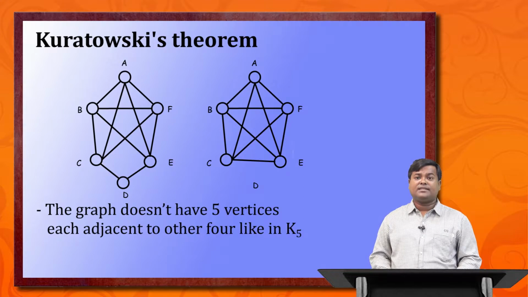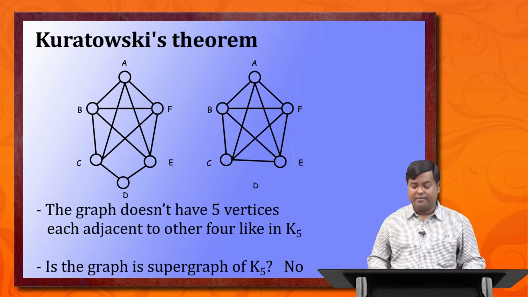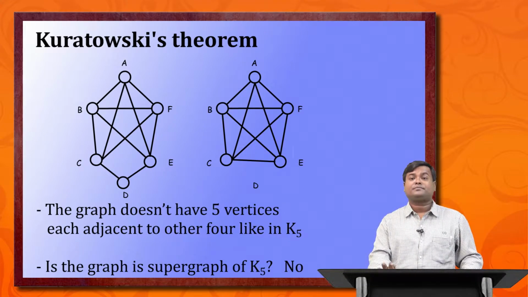B is also adjacent to A, C, E, F, that is also fine. But C is not adjacent to everything: C is adjacent to A, B, D and F. Since there is no edge between C and E, we cannot say that this is a supergraph of K5. So the answer is no, this is not a supergraph of K5.